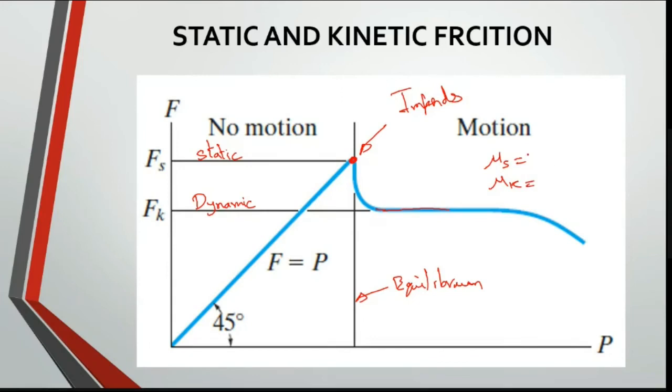And they say that your object is impending. In that case, which one do we have to use? We always use mu s, not mu k. So always use mu s. Don't go for mu k. Only if you have a continuous motion, you have to go for mu k. This is the difference between static and dynamic, or kinetic, friction.